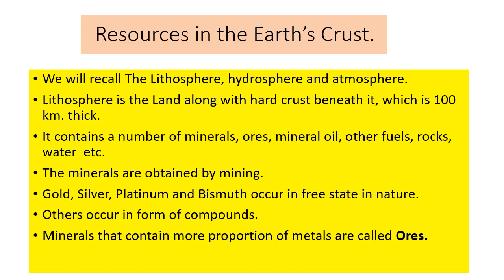The minerals are obtained or taken out by mining. Some metals like gold, silver, platinum and bismuth occur in free state in nature, whilst there are some others which are bound, present in the form of compounds. Some other salts are also present along with the minerals. Minerals that contain a more proportion of metals are known as ores. So let us study these resources.